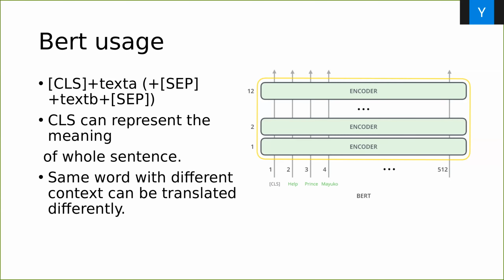Every sentence using BERT must be in the form of CLS, then text A. If there is text B, we add a SEP in the middle, and then add text B. And we add a SEP at the end also. In the paper, it says the CLS token can represent the meaning of the whole sentence. And one very interesting thing is that the same word in different contexts can be represented differently. It is very reasonable.